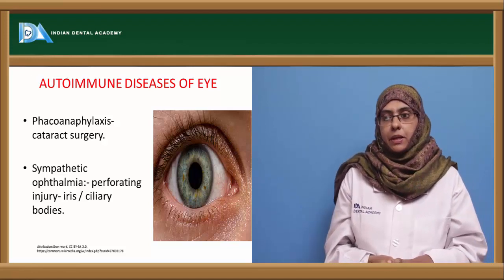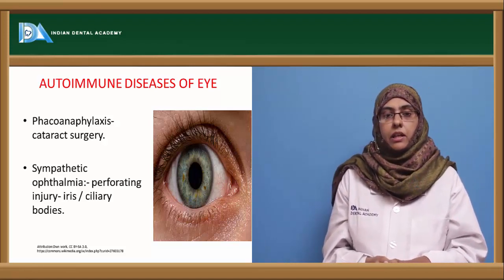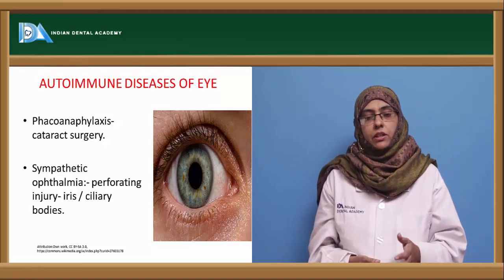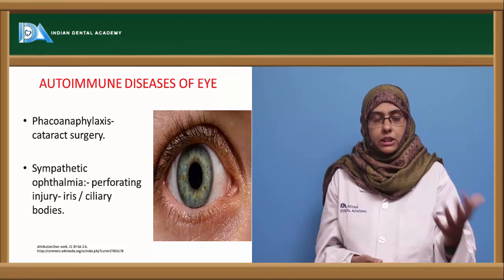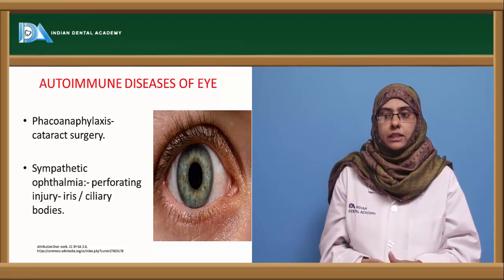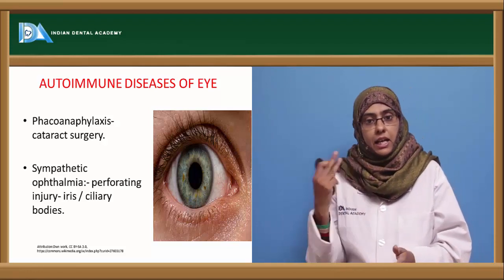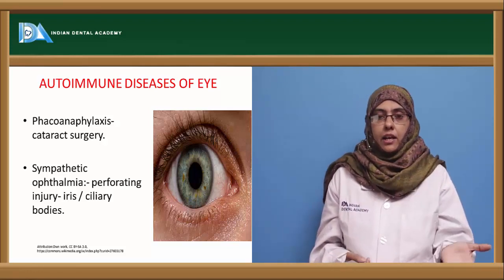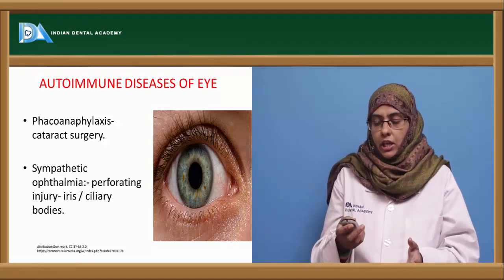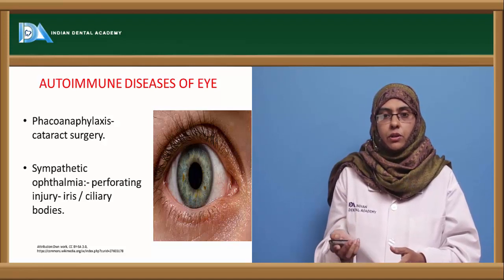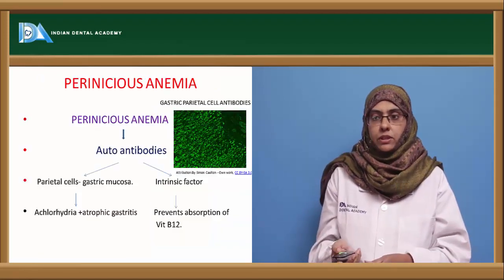Next is sympathetic ophthalmia, where there is a perforating injury to the iris or the ciliary bodies, leading to this condition in the other eye. It is not in the eye where the injury took place that the destruction occurs, but it is directed towards the other eye. So these are the two important autoimmune diseases that are directed towards the eye.